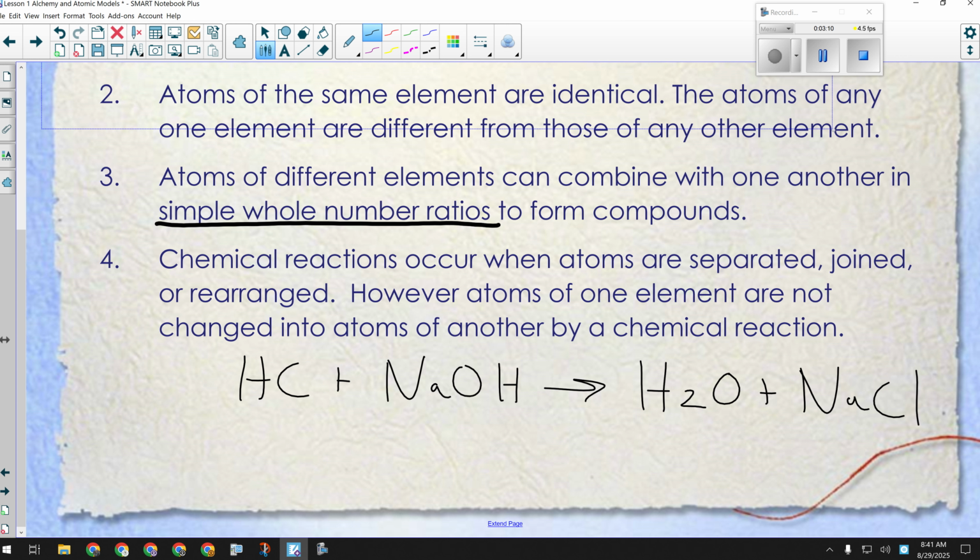Dalton's atomic theory. Should you be able to write those 4 points on your own? Yes. You don't have to write them word for word. I'm not asking for a memorization here. I'm asking you maybe write it down on a cue card or something like that and go over that, as part of your review for next week's quiz, because that's definitely something that would be on there.